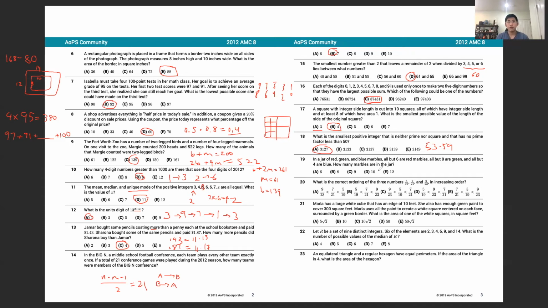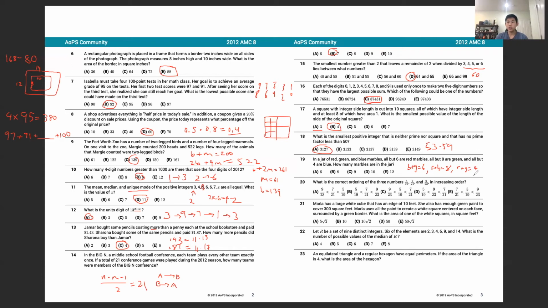In a jar of red, green, and blue marbles, all but 6 are red, all but 8 are green, and all but 4 are blue. How many marbles are in the jar? So using R, G, and B, when all but 6 are red, that means that the blue plus green would be equal to 6. And when all but 8 are green, that means that the red plus blue is equal to 8. And finally, the red plus green is equal to 4.